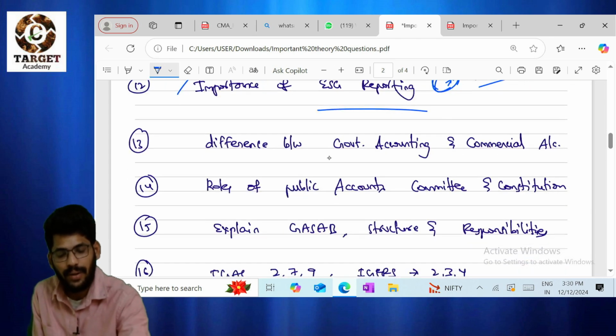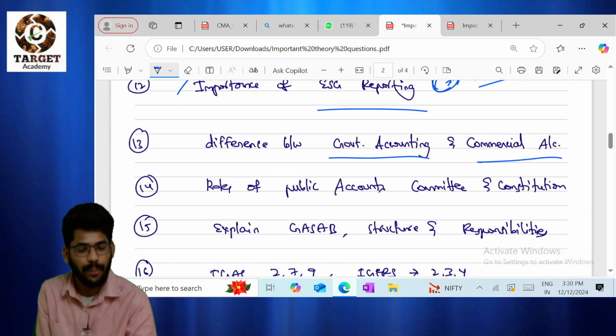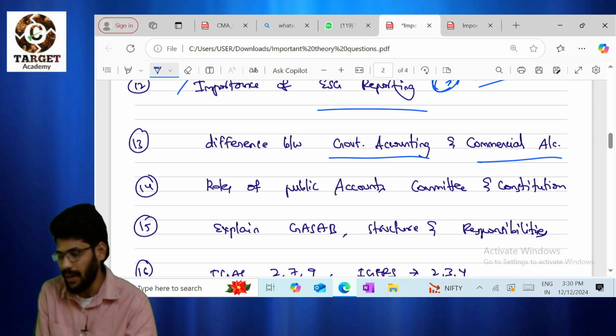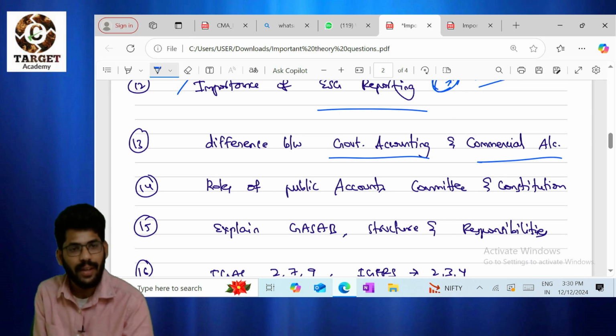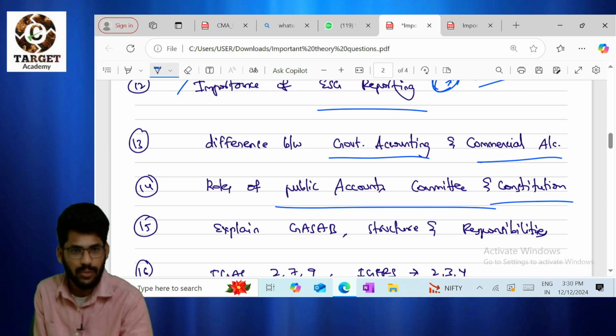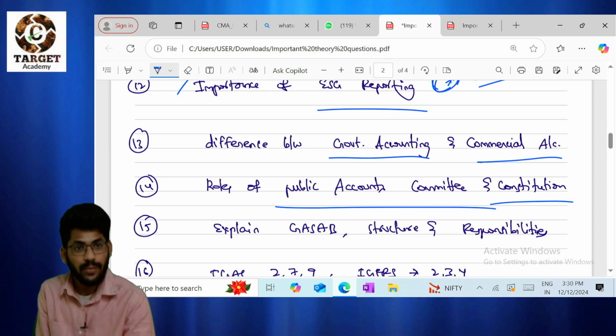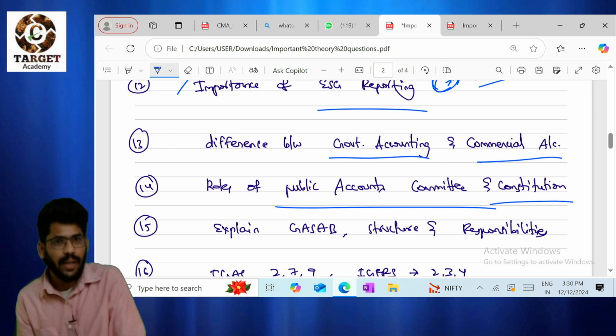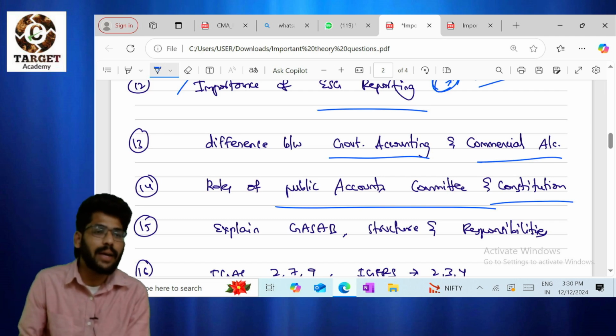And the differences between government accounting and commercial accounting, very important question. They have asked this question many times. Still, this is very important. And the Public Accounts Committee and the Constitution are also very important. Okay, so Lok Sabha members, Rajya Sabha members, everything is very, very important regarding this Public Account.